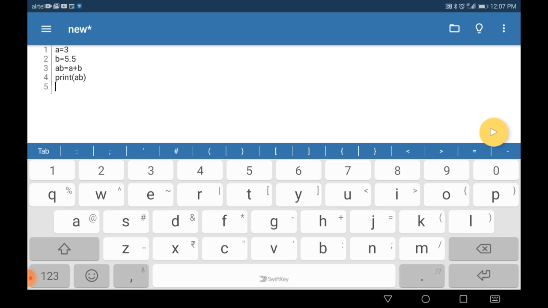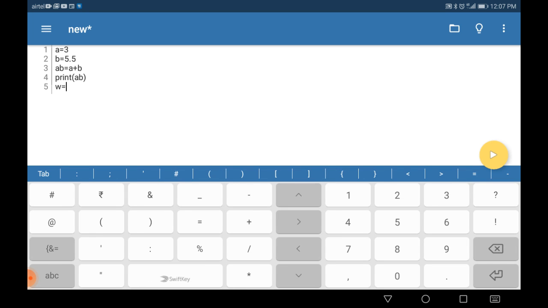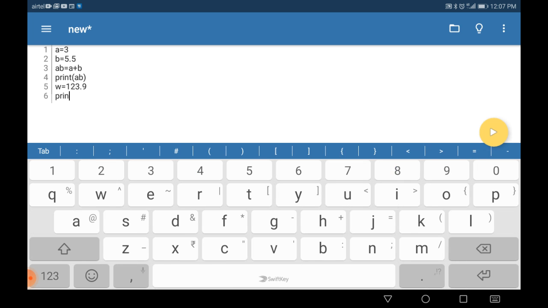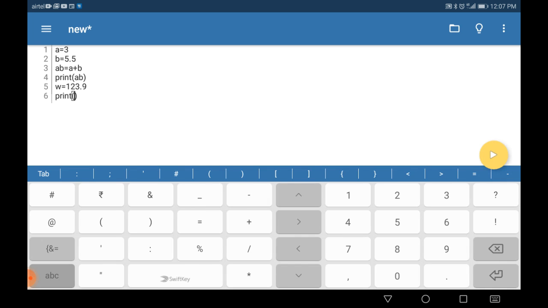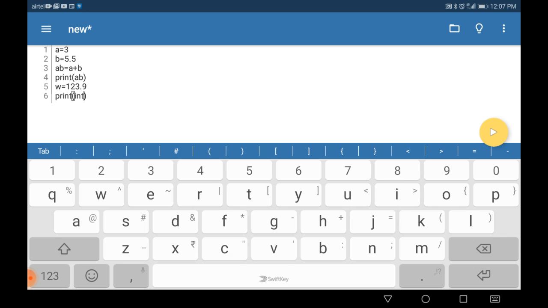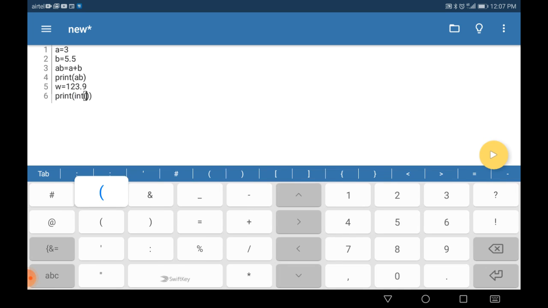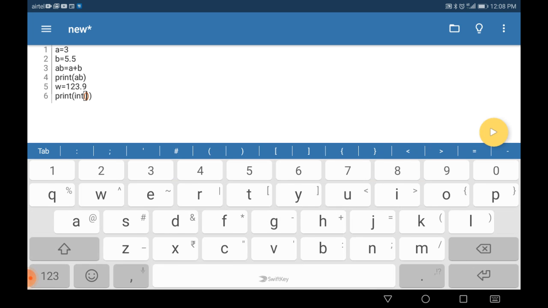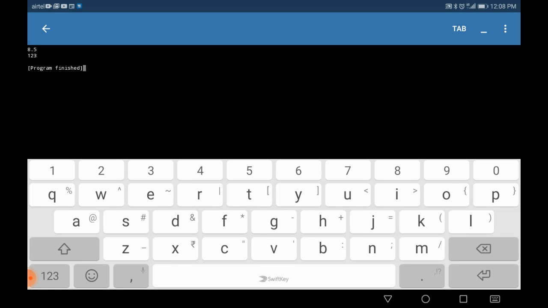Let's go to explicit type conversion. Here I am using w equal to 123.9 and I am trying to print the value of w. Okay, 123.9 gets excluded or eliminated.